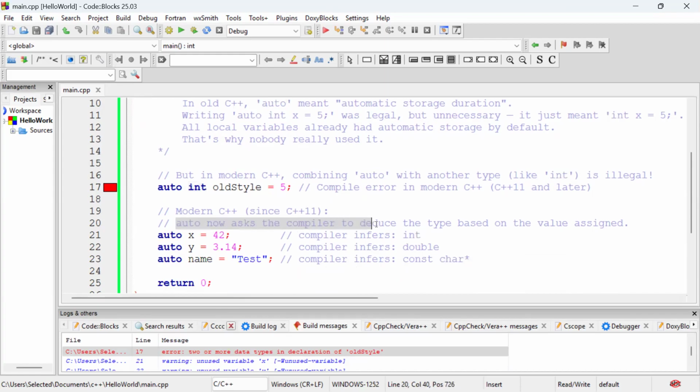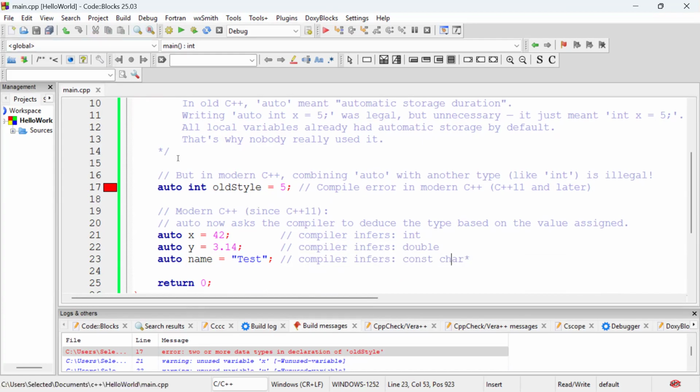So auto now asks the compiler to deduce the type based on the value assigned. So for example, auto x = 42. The compiler infers that it's an integer. And auto y = 3.14. The compiler infers that y is a double because it looks at this value and infers that. auto name = "test" infers that it's a pointer to a constant character, often used to represent string literals.